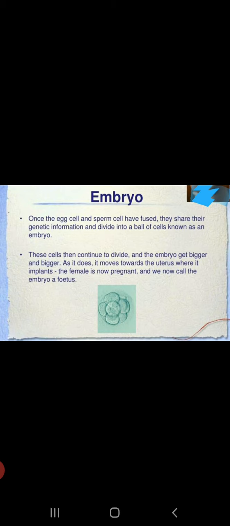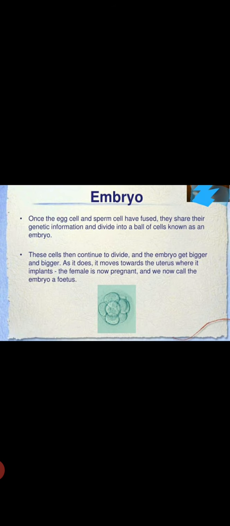This fertilization results in the formation of zygote, and the zygote undergoes division multiple times. It divides and forms the embryo, and from the embryo develops a new individual. So, this is how the reproduction takes place. We will study in detail about human reproduction in our next class.